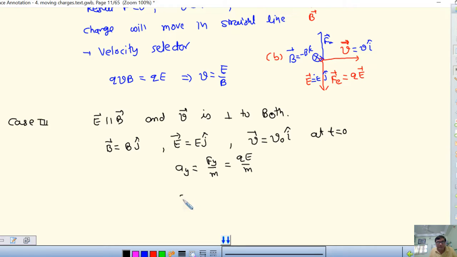Okay, so what will our velocity be? The Y component of velocity, at any time, will be QE upon M into t. So this is the velocity component, the Y component, and the X component remains constant.